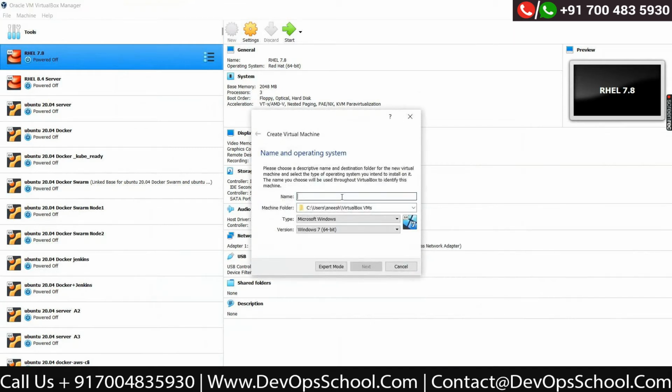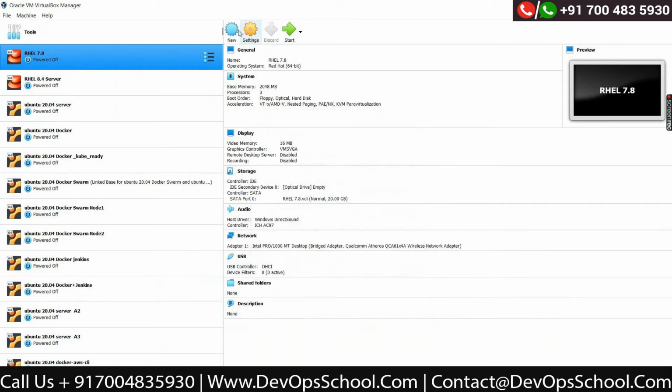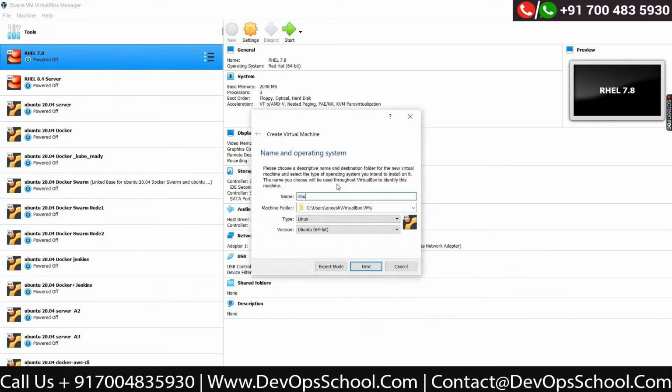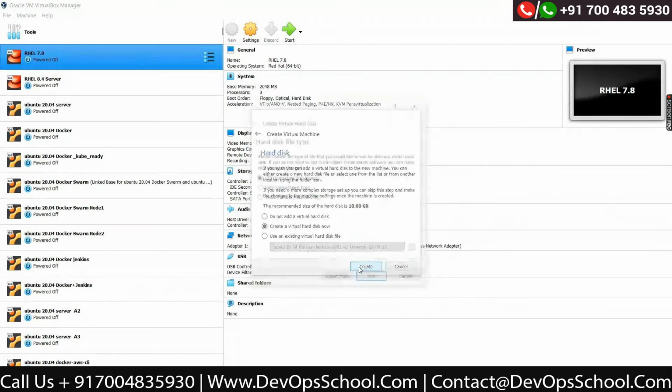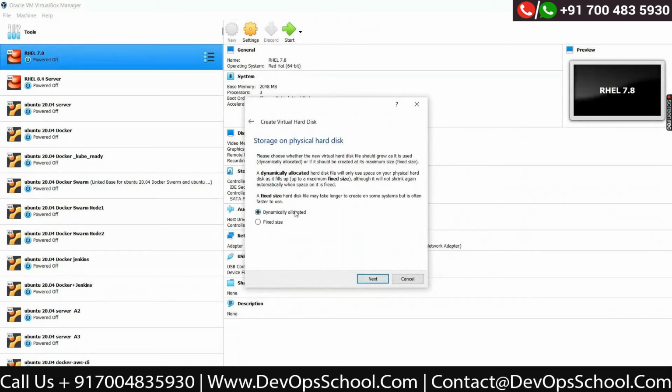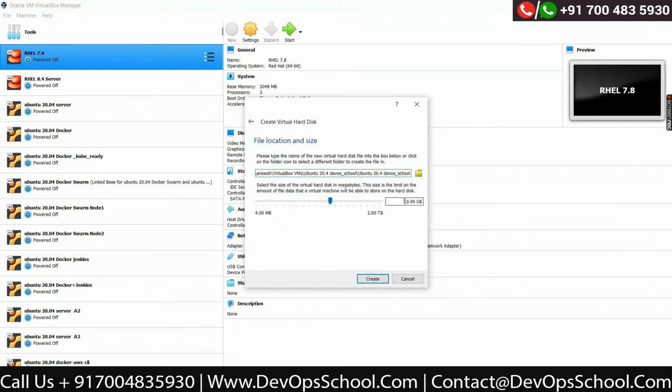Okay, so see here, download your Oracle VirtualBox. You will see a screen like this. Here you will have a New button. Click on the New button. Here, Ubuntu, whatever version, 20.04 something, and I'm just giving it a name like that, and I'm allocating 2 GB of RAM to this VM. Create hard drive, choose VDI, go with dynamically allocated. Here, just make it 20 GB. 20 GB is enough. Create new virtual machine.